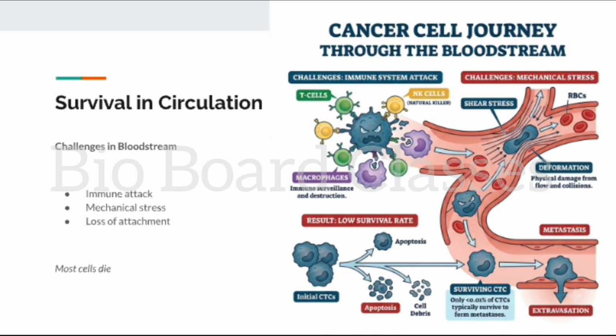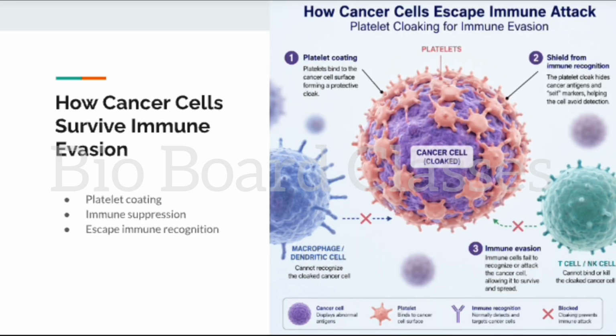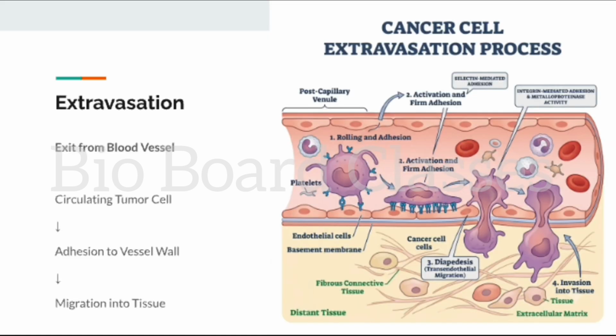Cancer cells use multiple strategies to evade immune destruction. Some coat themselves with platelets, others suppress immune responses around them. These adaptations improve survival during circulation. Eventually, surviving cancer cells leave the bloodstream. This process is called extravasation. The cells attach to vessel walls and migrate into surrounding tissue. They have now reached a potential secondary site.